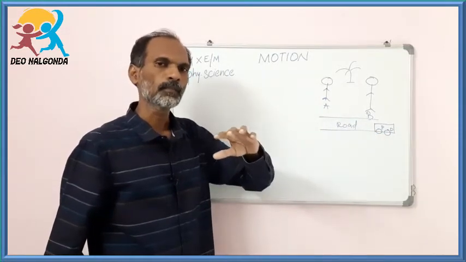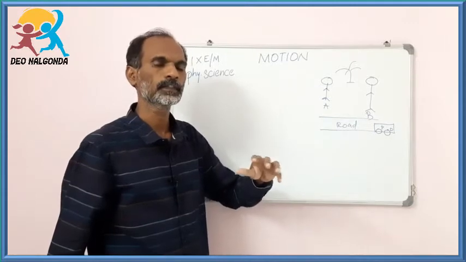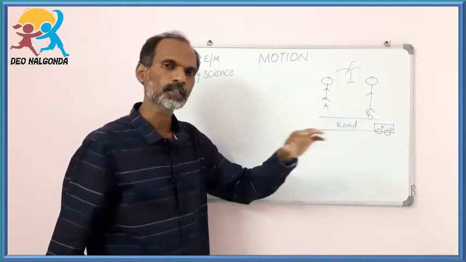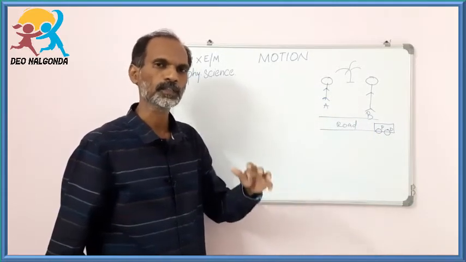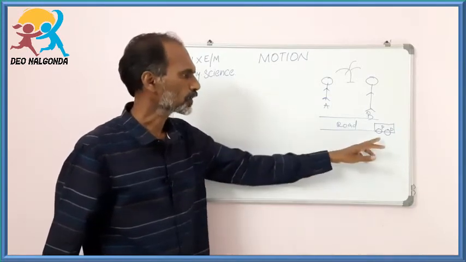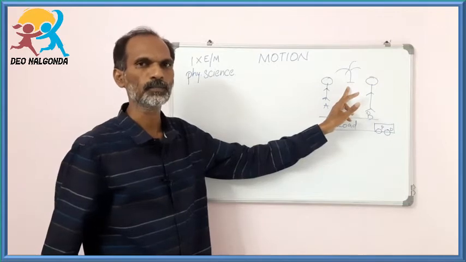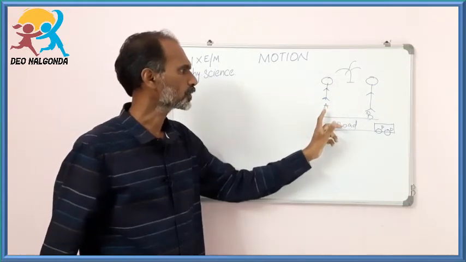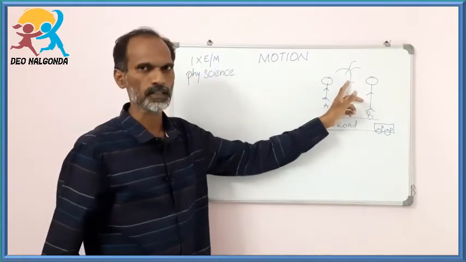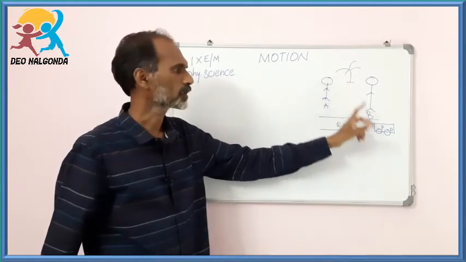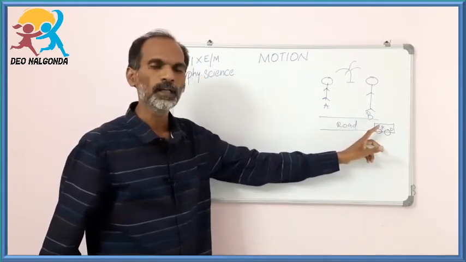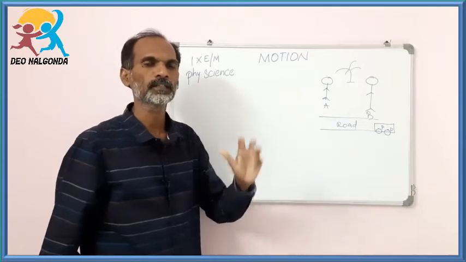But compared to the driver and the passenger sitting inside the car, with respect to these people, the tree is in motion. The tree is at rest with respect to persons A and B, but the same tree with respect to the driver and the passenger is under motion.